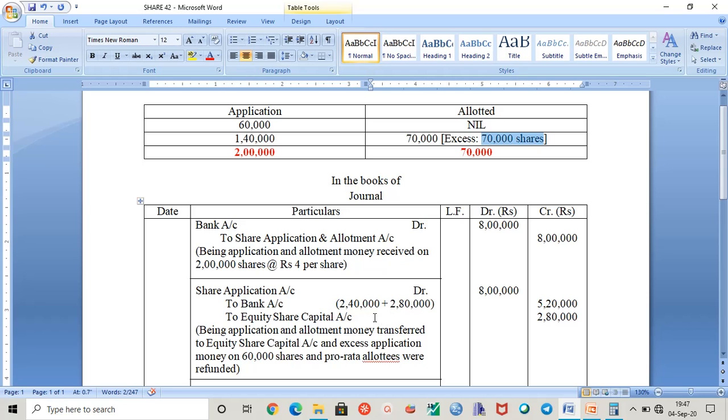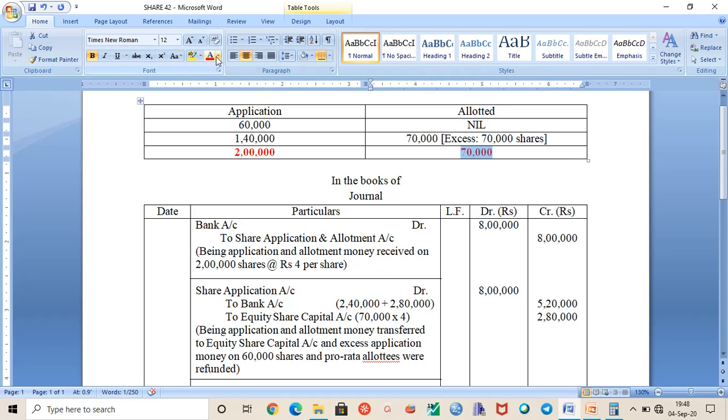So only this rupees 2,80,000 is transferred to the equity share capital account. Why? Because 70,000 shares were actually issued by the company. So only 70,000 shares can be allotted here. 70,000 into 4 is 2,80,000. So these are your first two entries.